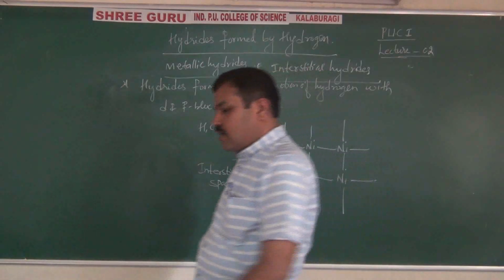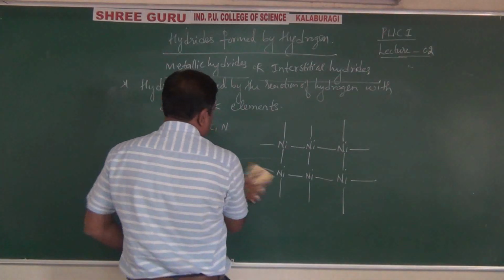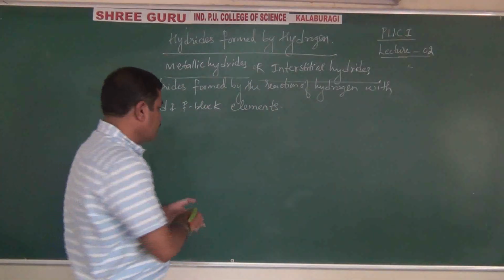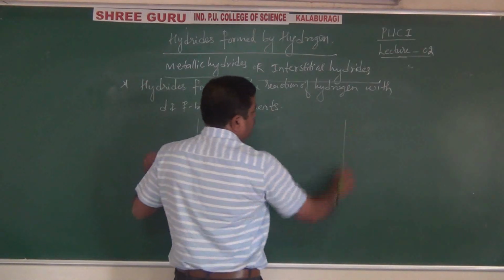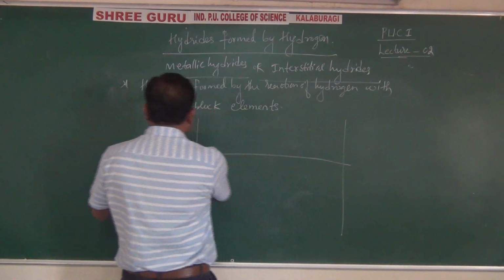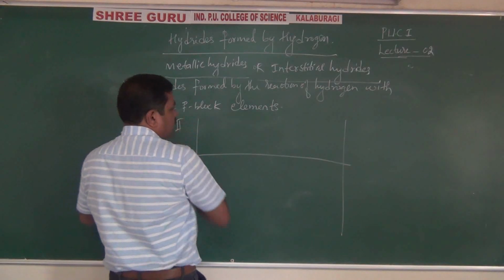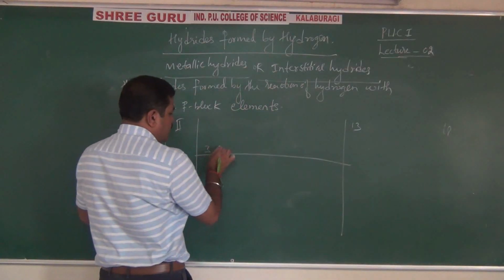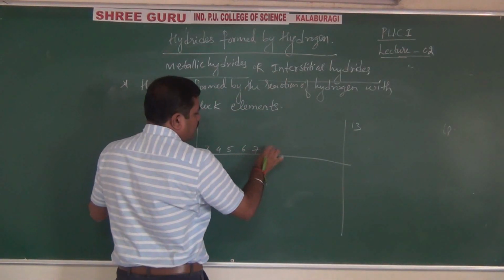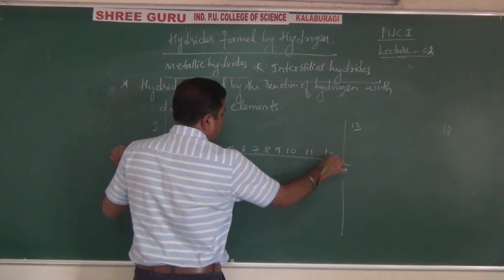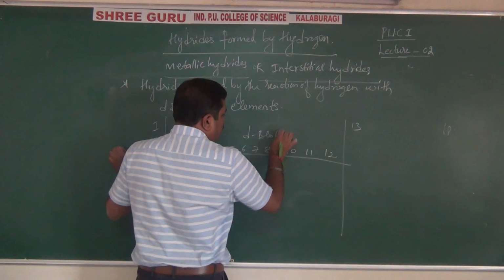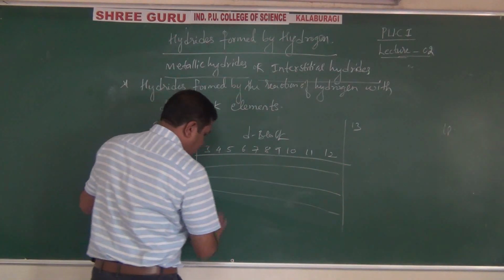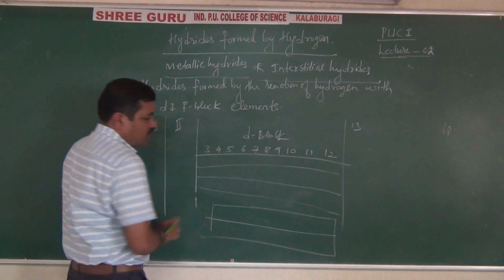But some elements of D block elements, as you know, students: group 1, group 2 are S block elements, groups 3 to 12 are D block elements, and 13 to 18 are P block elements. In between, what do we have? 3, 4, 5, 6, 7, 8, 9, 10, 11. These are D block, and separately at the bottom of the periodic table you know are the F block elements.